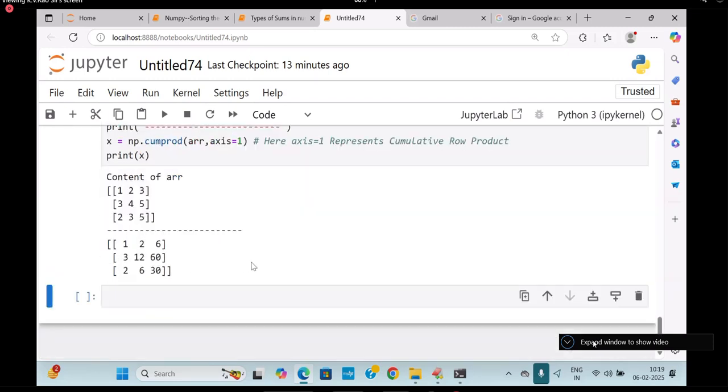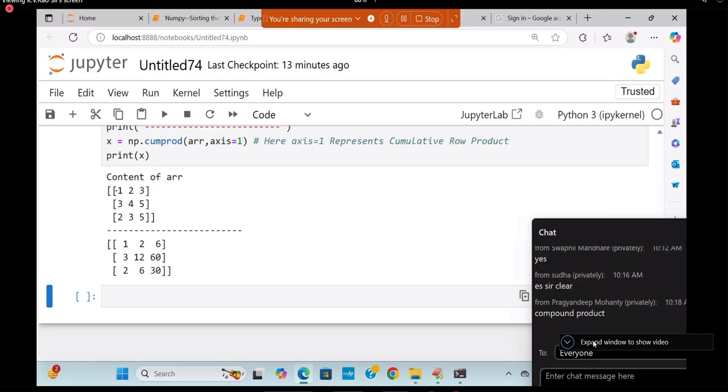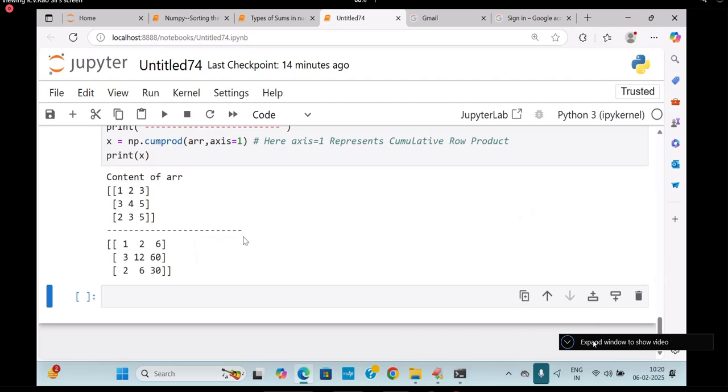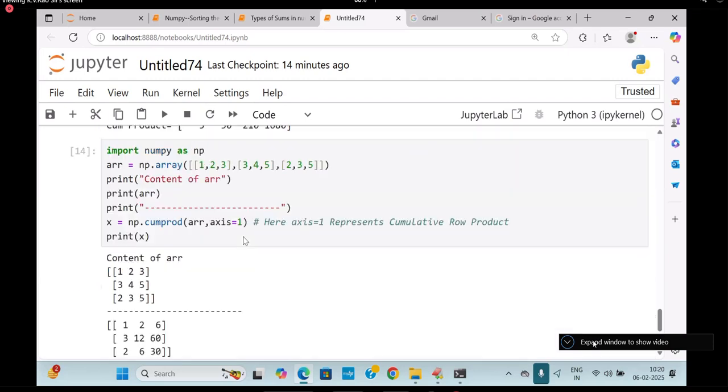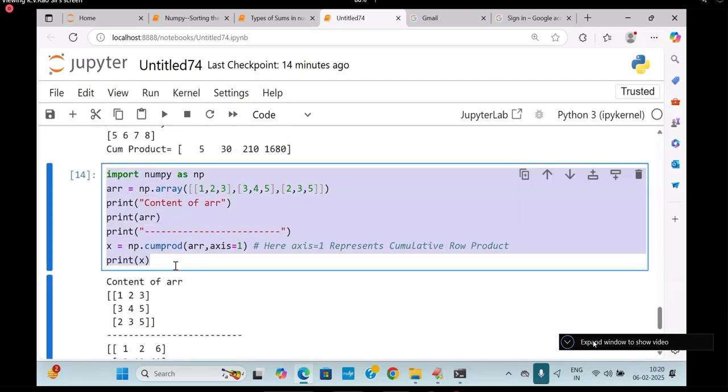Students, come on to the point of it. Cumulative product of row 1: 1, 1 into 2 is 2, 1 into 2 into 3 is 6. Next, 3, 3 into 4 is 12, 3 into 4 into 5 is 60. Next, 2, 2 into 3 is 6, 2 into 3 into 5 is 30. What is this now? Cumulative product over the rows. Beautiful.